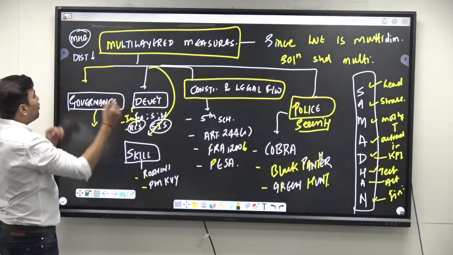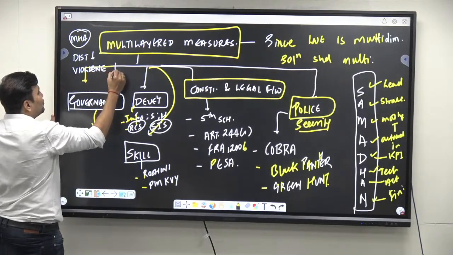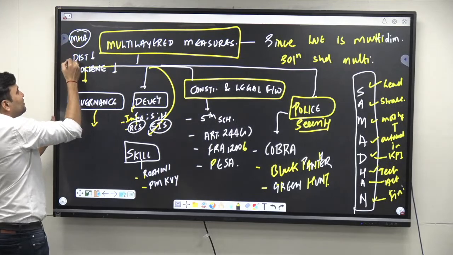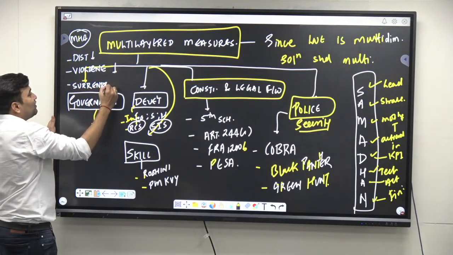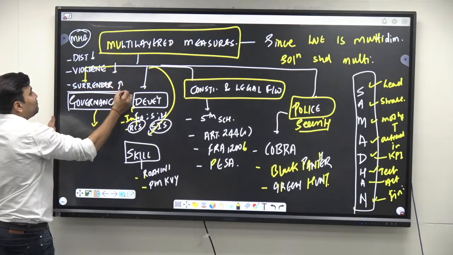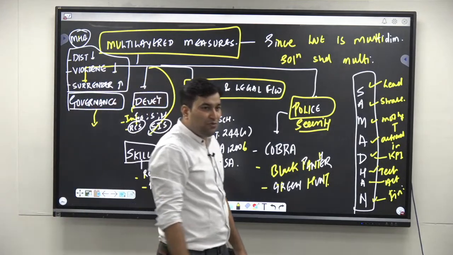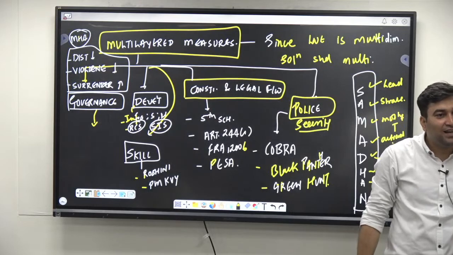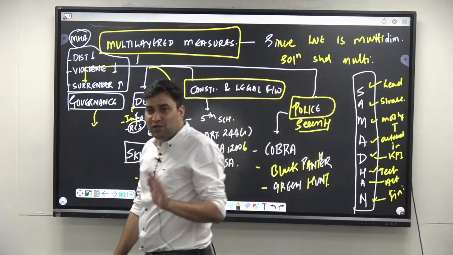After that, the number of violence incidents has reduced, and the number of people who have surrendered has also increased. So this is the positive development which shows that Naxalism and the various multifaceted measures taken by the government are yielding results. Getting the point? So how to address the key demand, I hope that you understood.